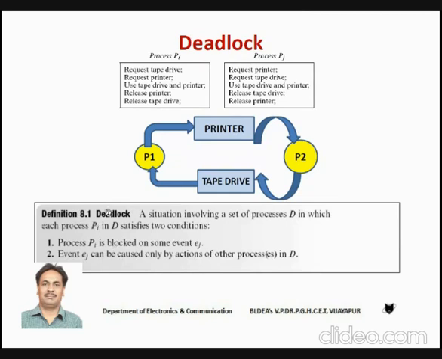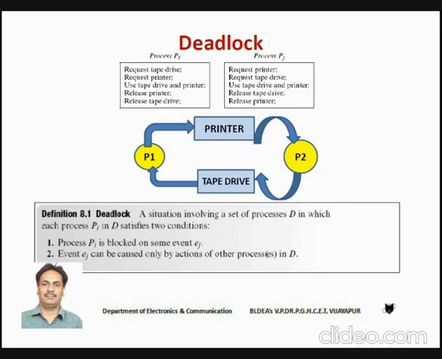Students, remember what is deadlock? Basically, deadlock is a situation where none of the processes will be able to continue execution. It can be defined as a situation involving a set of processes D in which each process Pi in D satisfies two conditions.